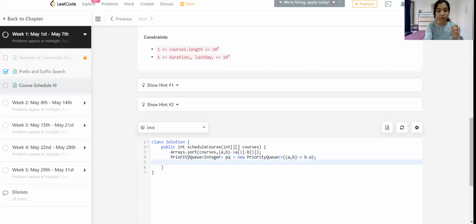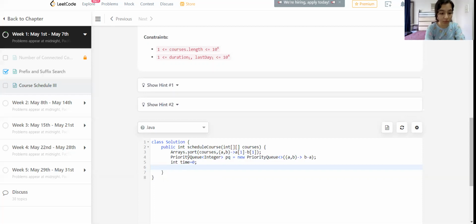Now moving on to the actual coding part. We are going to store the time taken in one variable called time, and then we are going to check if time plus duration is less than or equal to the last day. If that is true, then we push it into the priority queue, and we check further in the other parts.